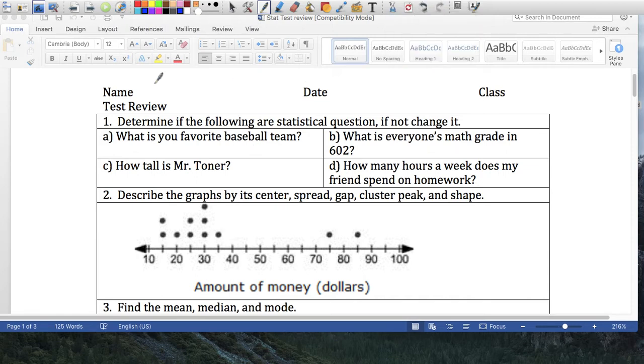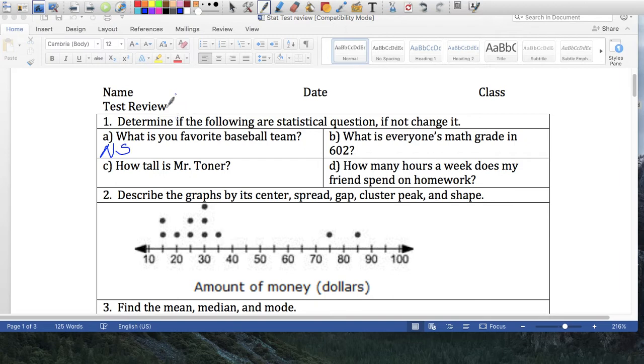Here we go. First question. Determine if the following are statistical. If not, change it. What is your favorite baseball team? So this one has one response. If you ask one person, it's not going to change. So this one is non-statistical. Okay, I'm just going to write NS.